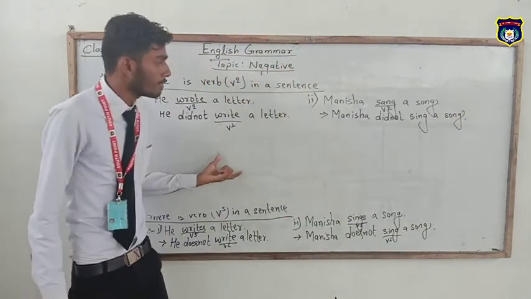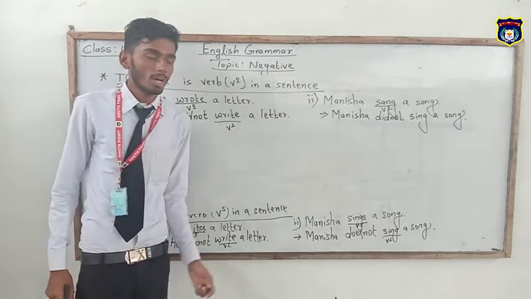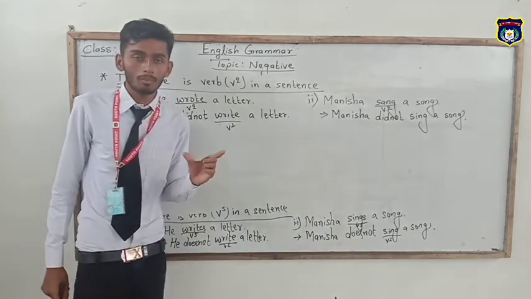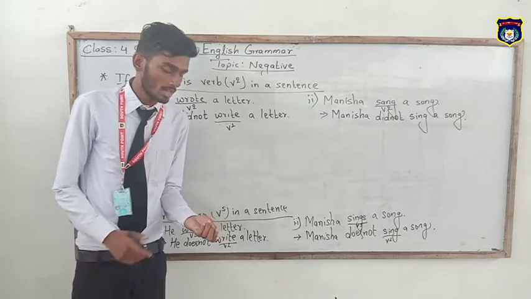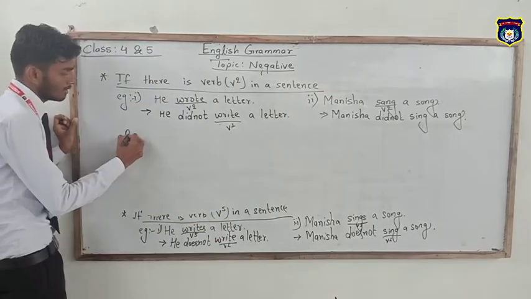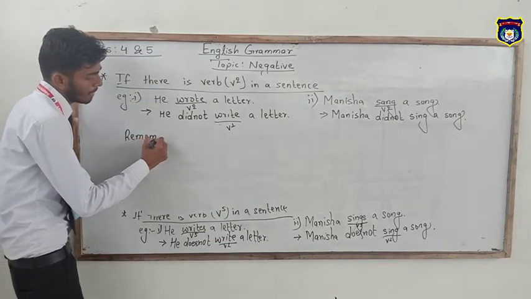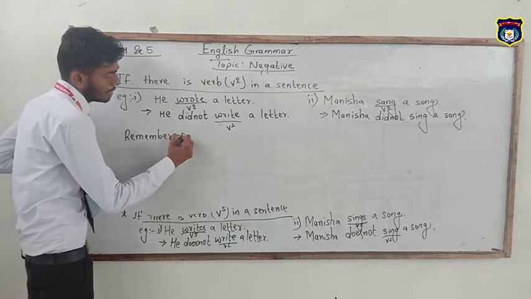So in this way we can make a sentence into negative form, but there is also another word we have to change while making a sentence negative. You have to remember these things, remembering point.